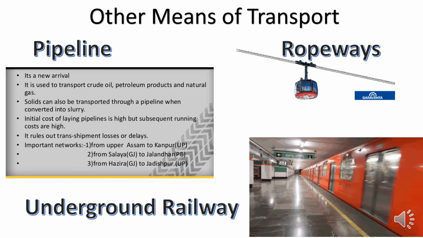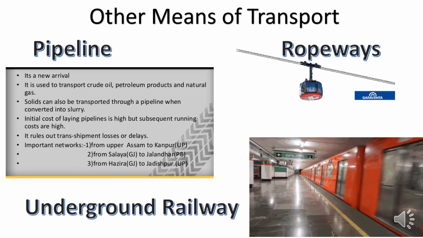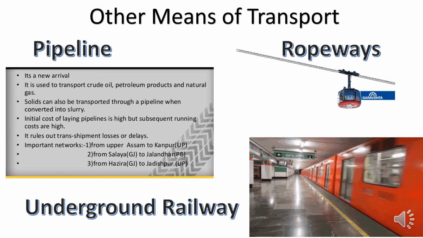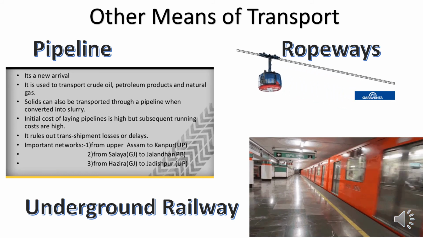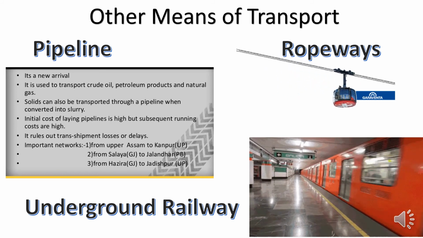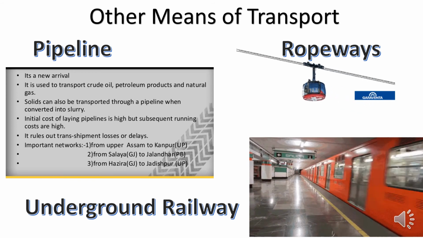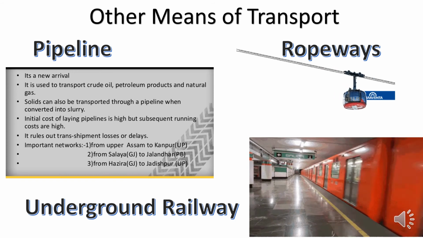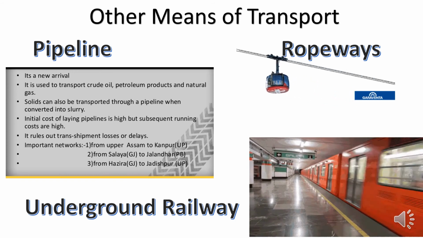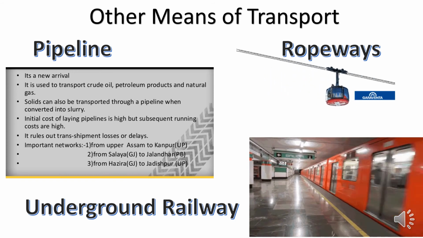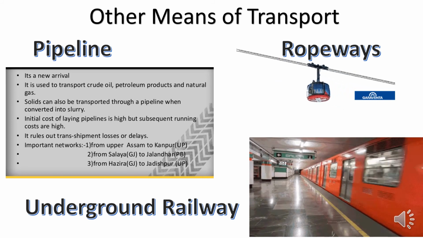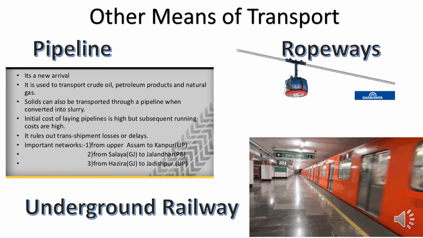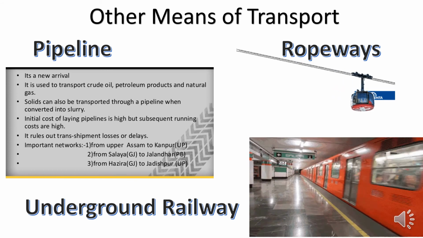So let us hope and let us see that that mode of transport will also make life easier for us, and it's also a feather in Calcutta's cap, because we are doing something which many countries or many cities have not yet been able to do. So let us hope for the best. And with this, we come to the end of the transport section of the chapter, which we have completed.